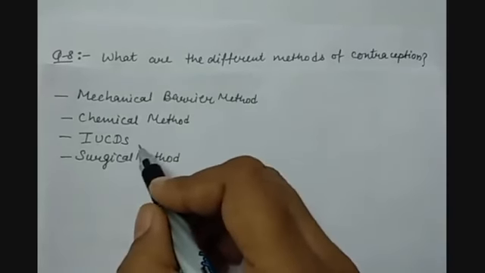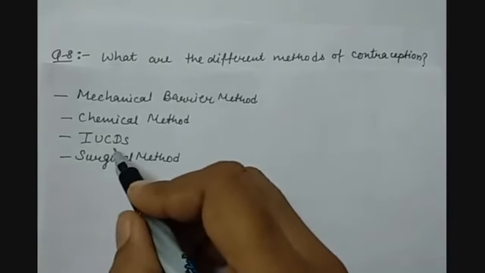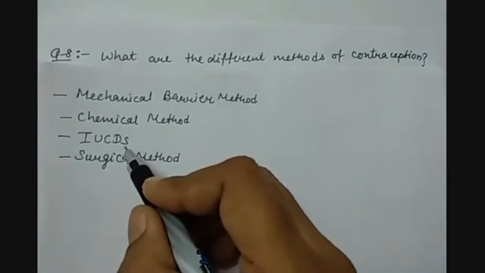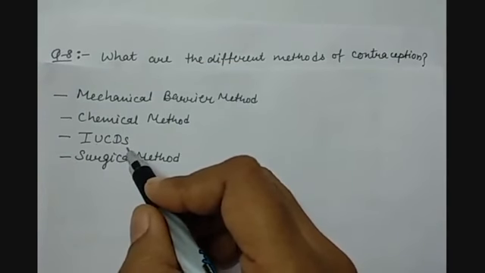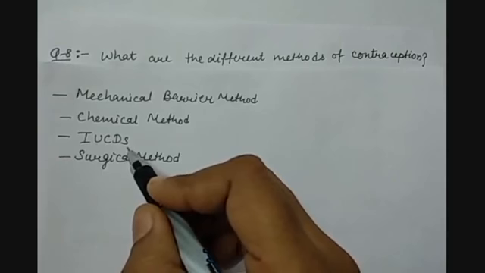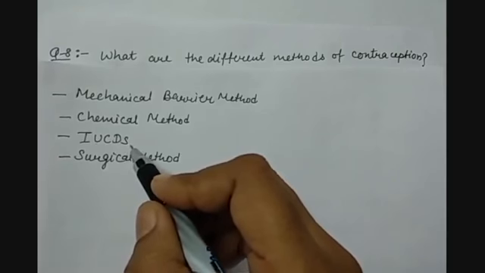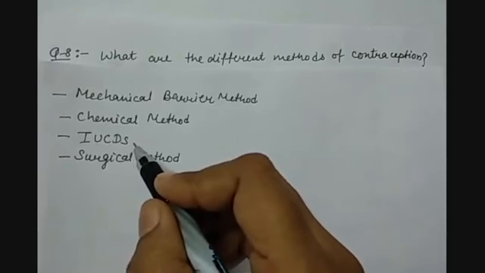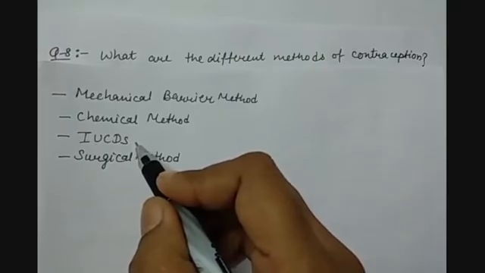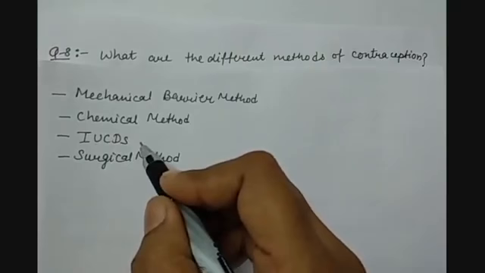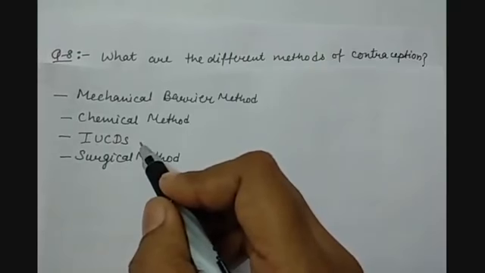Then the third method is IUCDs, intrauterine contraceptive devices. These devices are very effective in preventing pregnancy. They prevent implantation in the uterus. They are placed safely inside the uterus by a doctor or a nurse.